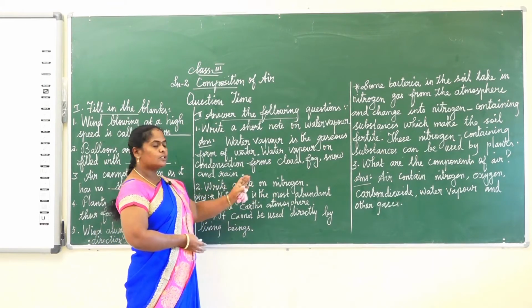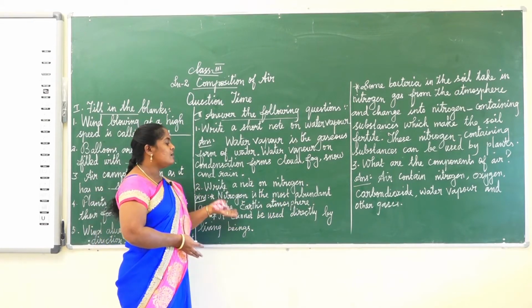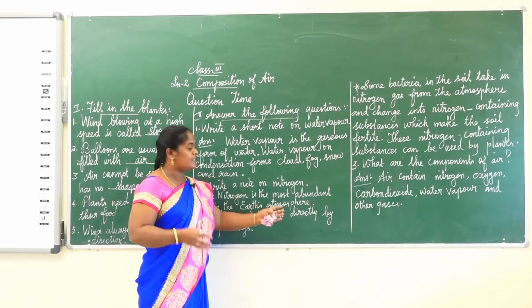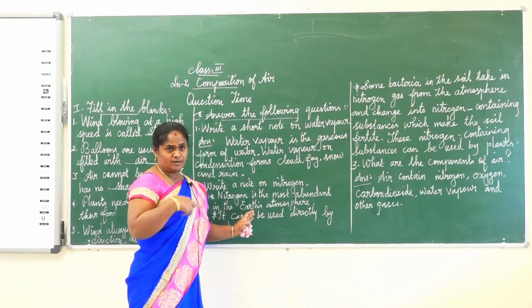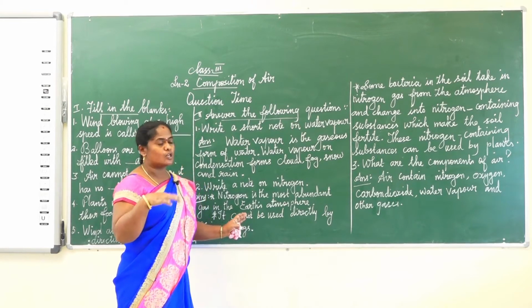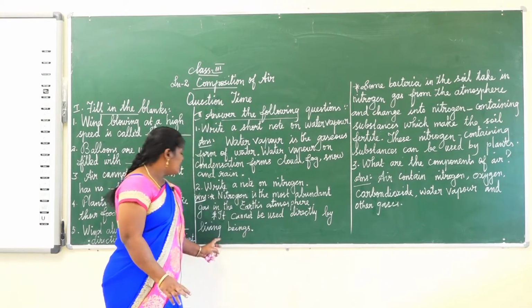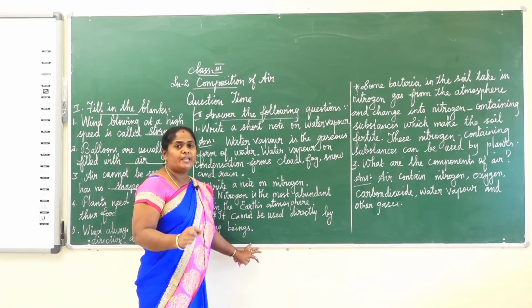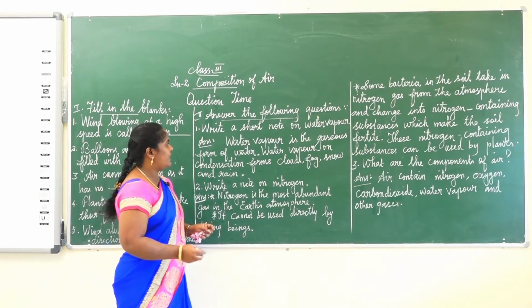Next question is, write a short note on nitrogen. As you already know, nitrogen is the most abundant gas in the Earth's atmosphere. The Earth's atmosphere contains a large amount of nitrogen. It cannot be used directly by living beings.